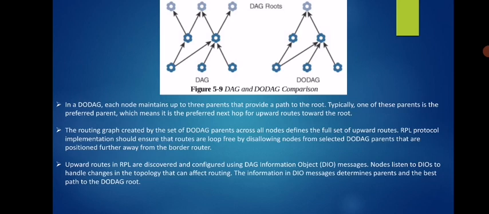Using this DIO message we can get the information if there are any changes in the topology, because if the route deviates based on topology changes, we don't have any other option, we must change the path. So the DIO message helps us identify what kind of path is suitable according to the topology. The information in the DIO message determines parents and the best path to the DODAG root.